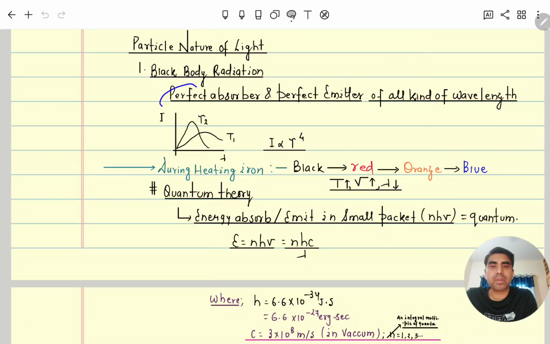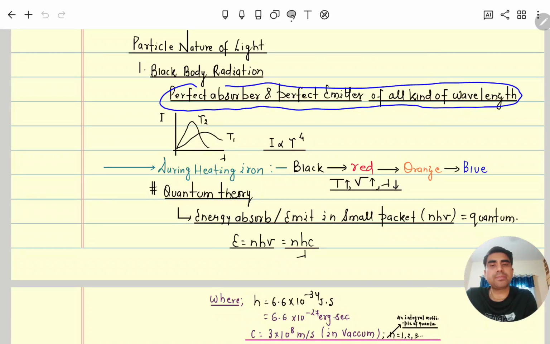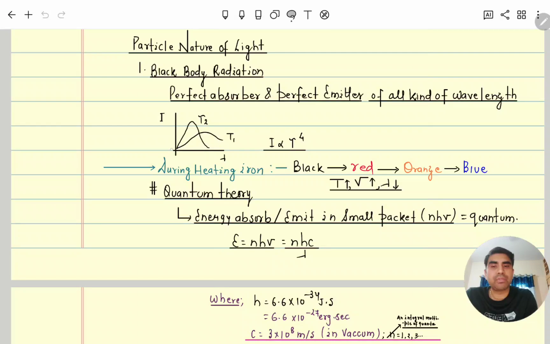A black body is a perfect absorber or perfect emitter of all kinds of wavelength. Suppose, for example, at T2 temperature its intensity is this, meaning at high temperature its brightness is more, and at low temperature its brightness is less. So if at high temperature the intensity or brightness is more, you can see its radiation wavelength is relatively less.